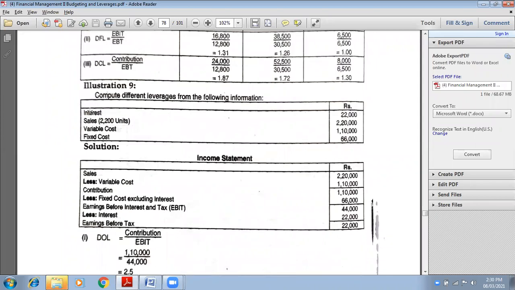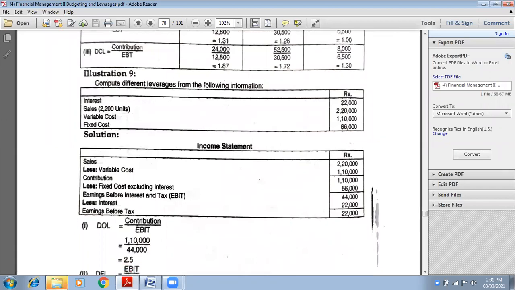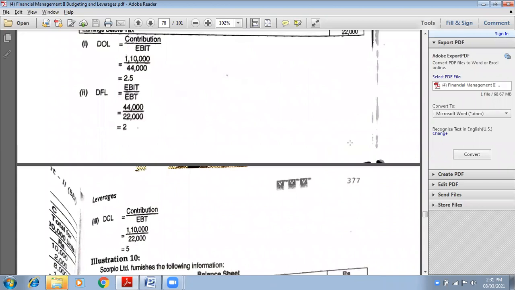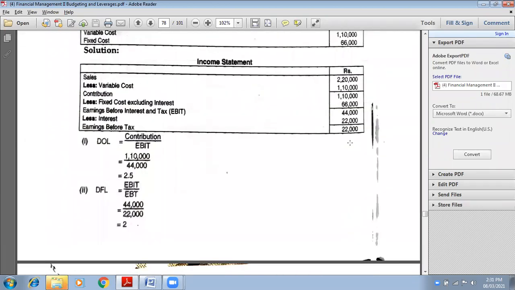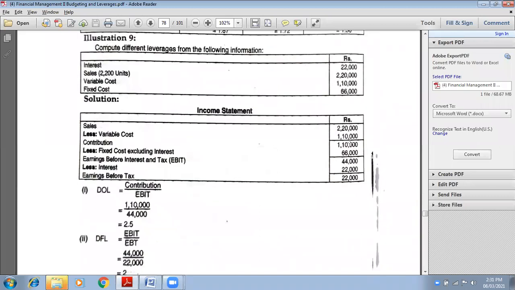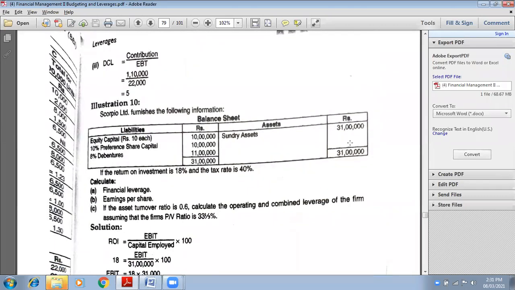So interest is given in the question, interest on borrowed funds. Sales is already given in rupees, 2,20,000. Variable cost is also given, 1,10,000 rupees, and fixed cost is also given. So everything is given. You just have to make a statement, find out EBIT, EBT, everything, and then apply the formula. So will you be able to do DOL, DFL, and DCL? Yes, ma'am. So take this ninth sum as homework.